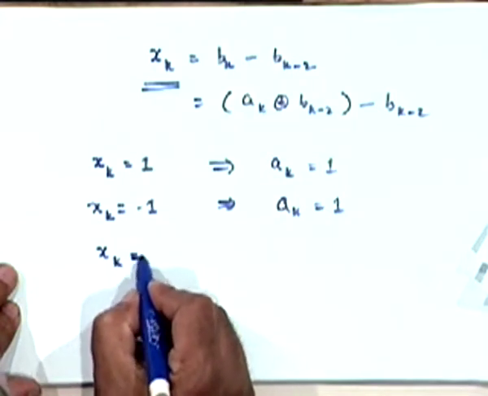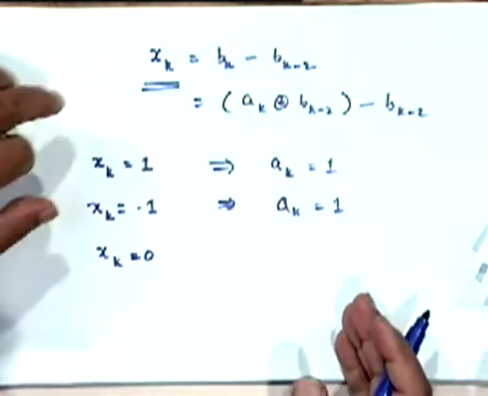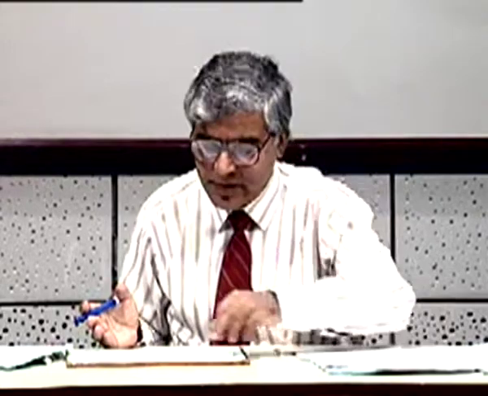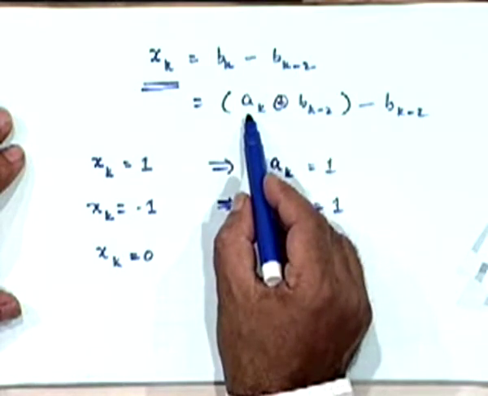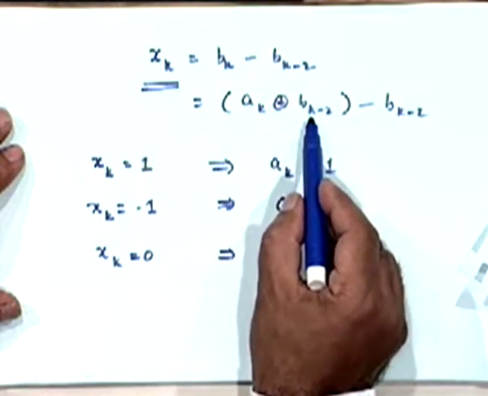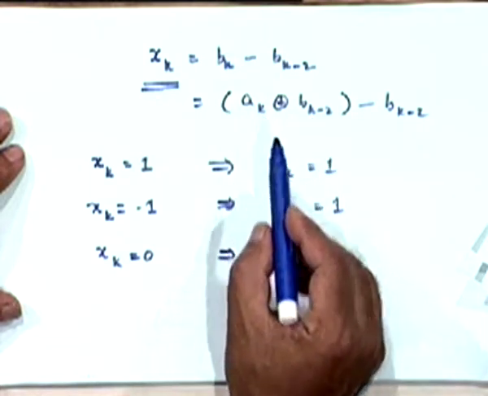When X_k is 0, of course, X_k can take 3 possible values only, 0 and plus or minus 1, because X_k is B_k minus B_{k-2}. If B_k and B_{k-2} each take 0 and 1 values, then X_k can take only 3 values, namely 0, 1 and minus 1, and we are considering all the 3 values here, alright? In this case, they have to be equal, that means B_k has to be the same thing as B_{k-2}, which means this expression must be equal to B_{k-2}, which can only occur when A_k is 0, right? Then whatever is the value of B_{k-2} will be the outcome of this exclusive OR.